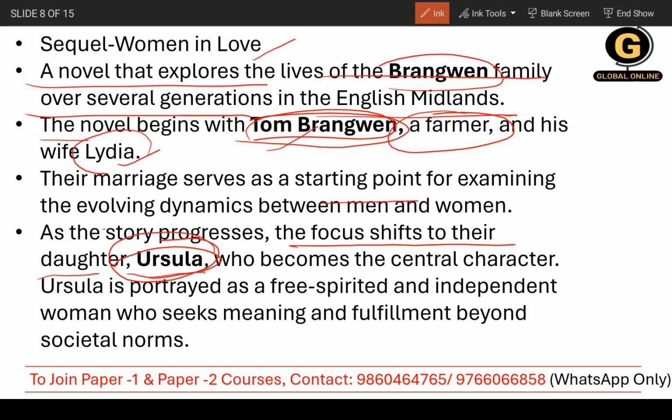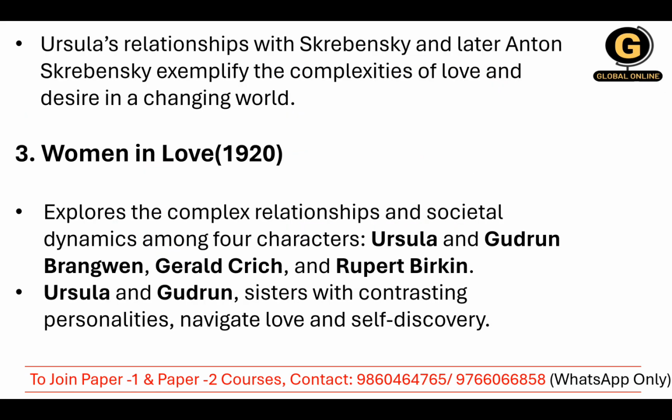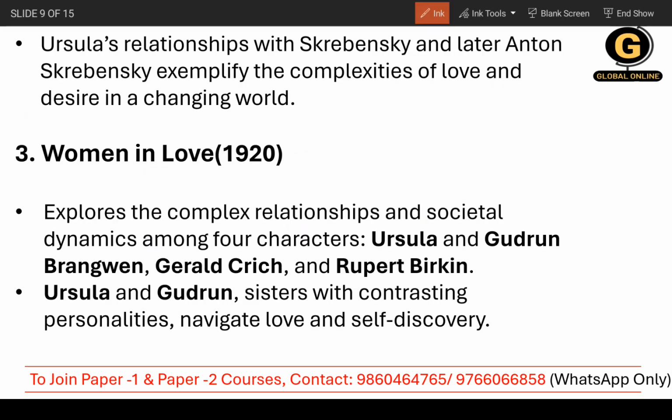Now, the central character is free-spirited, who wants to do her own things, an independent woman who is seeking her own meaning and fulfillment beyond societal norms. Okay, so when you read it, you will relate yourself to Ursula.